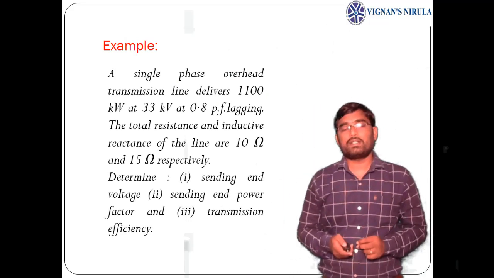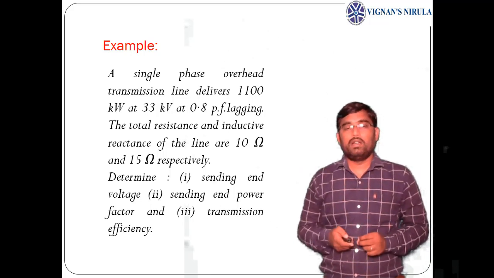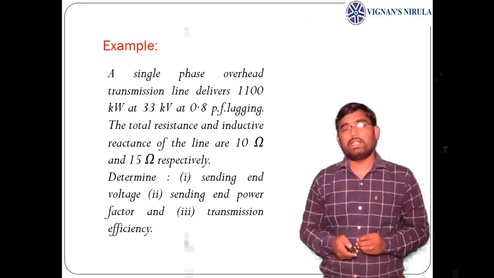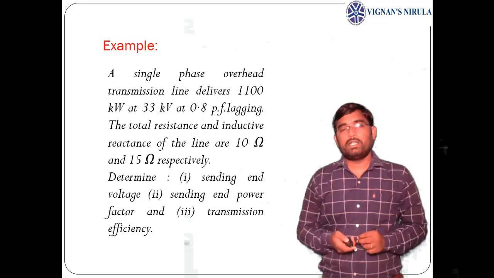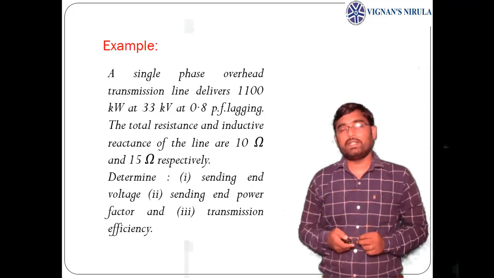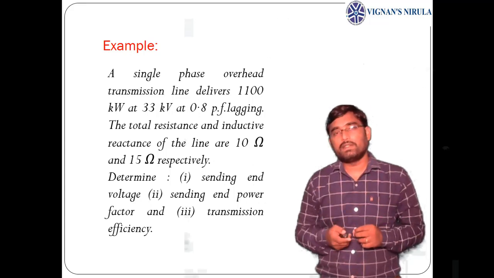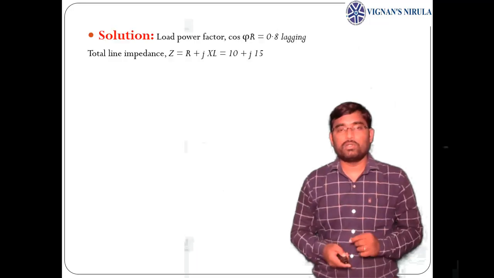A single phase overhead transmission line delivers 1100 kilowatts at 33 kV at 0.8 power factor lagging. The total resistance and inductive reactance of the line are 10 ohms and 15 ohms respectively. Determine the sending end voltage, sending end power factor and transmission efficiency. So you are asked to find Vs, cos phi s and transmission efficiency. So let us go to the solution.